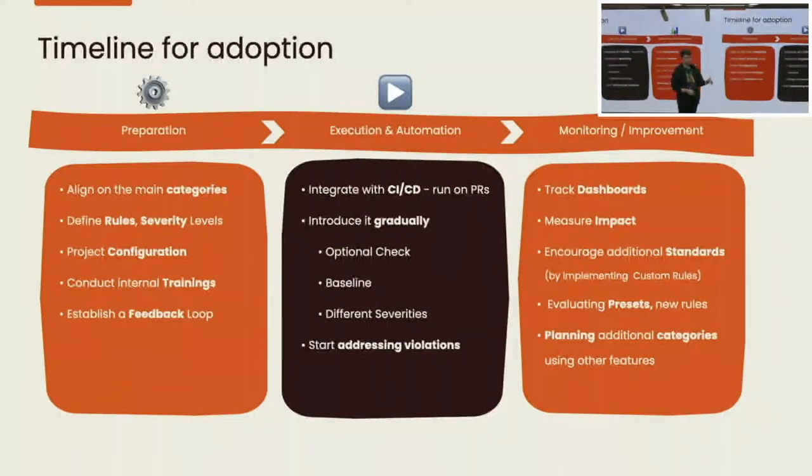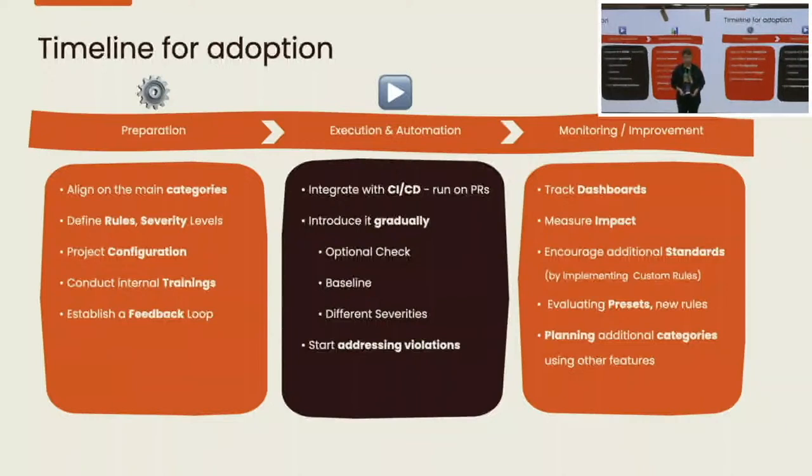But if you want an expedited adoption and also to address these violations in your existing code base, then focus more on the different severities. Keep error severities on the rules which are actually very important to your code base, and start addressing the violations together with your teams.